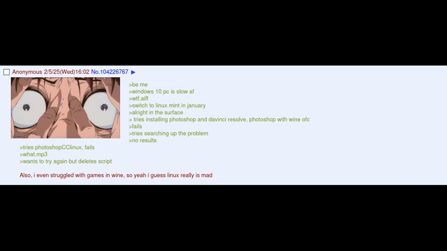Believe me, Windows 10 PC is slow AF. WTF. I switched to Linux Mint in January. Alright, on the Surface, tries installing Photoshop and DaVinci Resolve. Photoshop with WinOFC fails. Tries searching up the problem, no results. Tries Photoshop Linux, fails. What? Wants to try again but deletes script. Also, I even struggled with games and Wine, so yeah, I guess Linux really is mad.